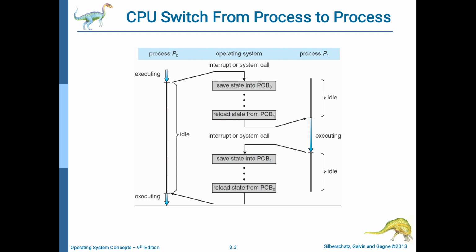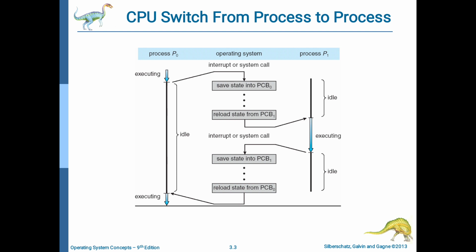First of all, the operating system has assigned the CPU to process P0, so P0 is executing. Here we will see the timeline of P0 and P1. When there is an interrupt or a system call to the operating system, the state of P0 until that execution is stored in the process control block of P0. Then afterwards, the operating system will assign the CPU to process P1.